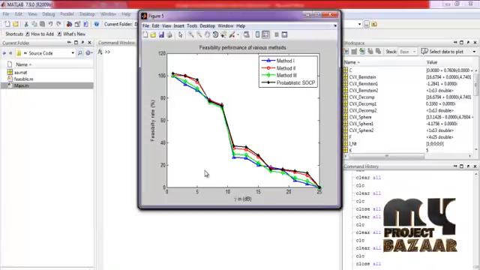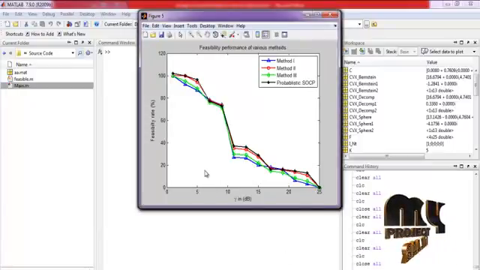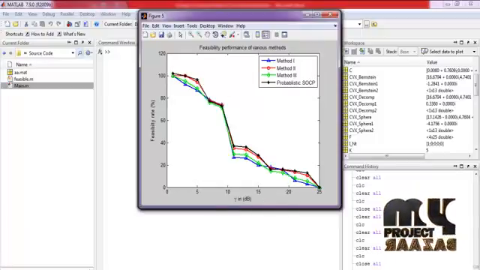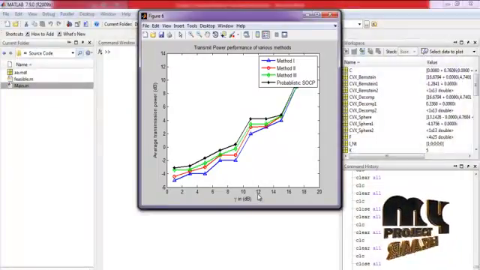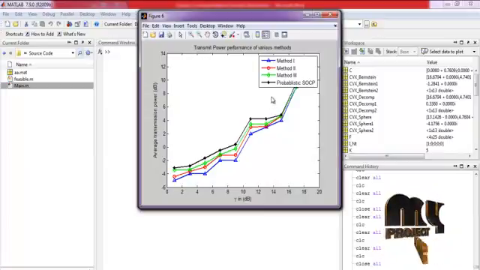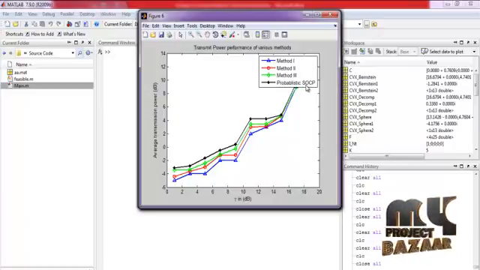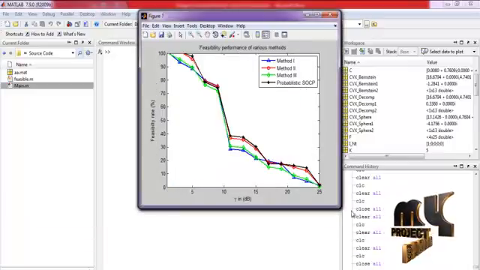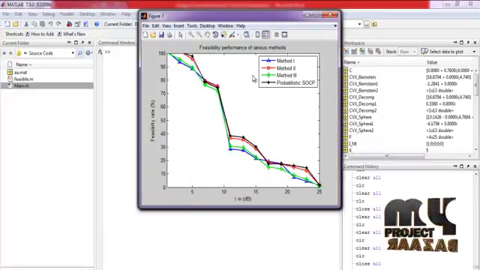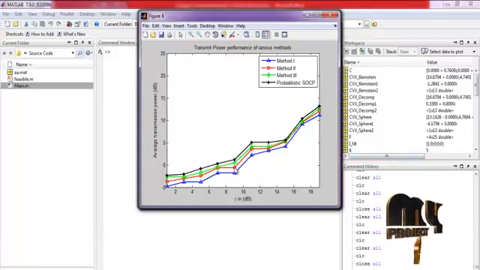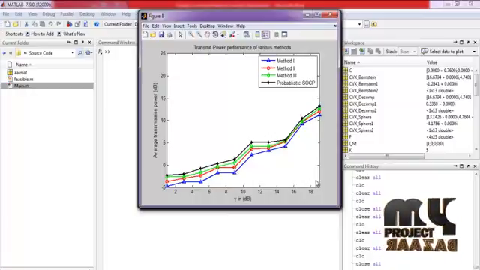This is the feasibility rate for our three methods and also our existing probabilistic SOCP methods, by varying the gamma value. This is the average transmission power for our three methods, three constraint problems, and also our existing probabilistic SOCP algorithm. This is the feasibility rate by varying the gamma value for our three constraint methods. This is also the average transmission power by varying the gamma value.